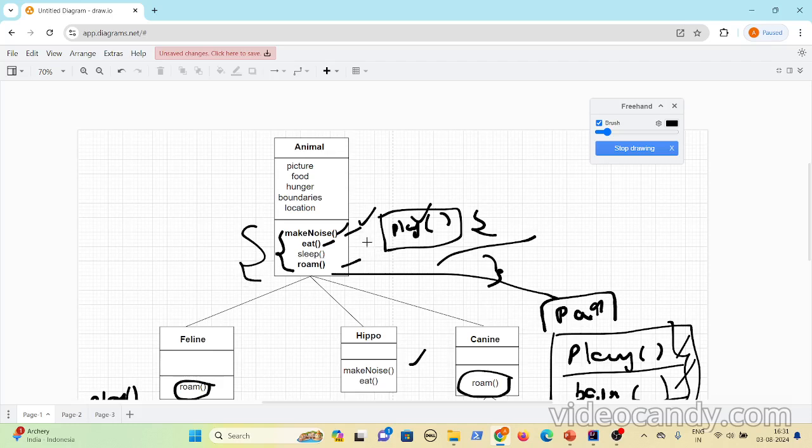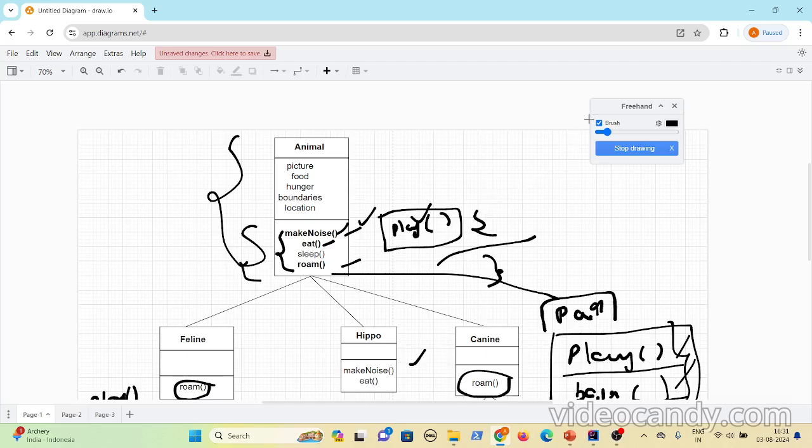This does not act as a protocol. By using the animal reference variable, people invoke these methods on multiple subclasses. Now you can't invoke pet behaviors by just using the animal reference variable, and you're not following a protocol here. So these are the disadvantages of these three approaches.